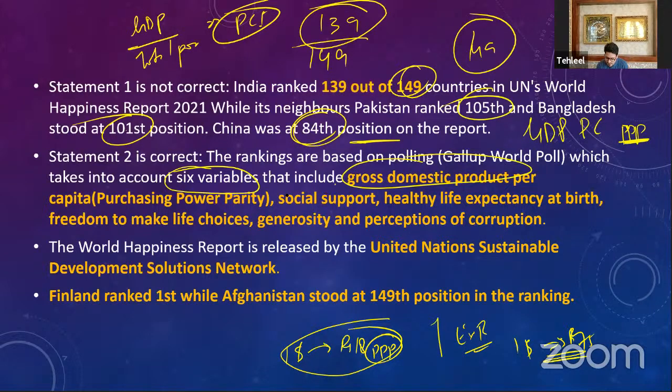Then you have social support. Do you have somebody in your life that you know you can count on? That is your social support. In social support also, India has not performed well. Then healthy life expectancy at birth. We have a problem of healthy life expectancy at birth. The babies that are born don't have a healthy life expectancy compared to the developed world.